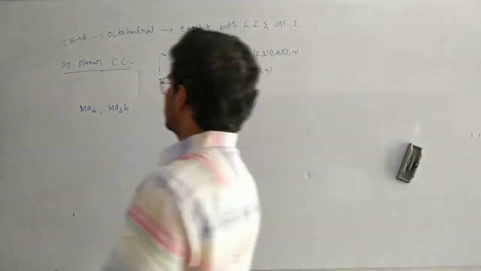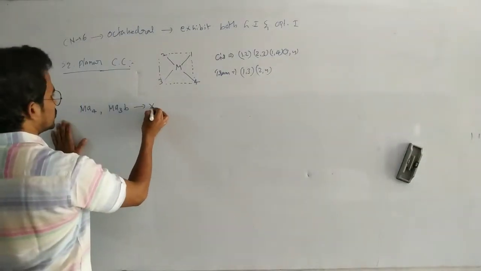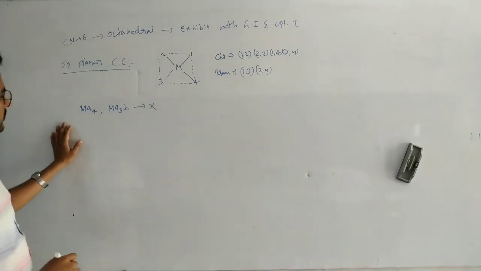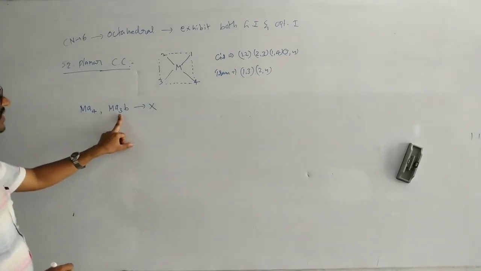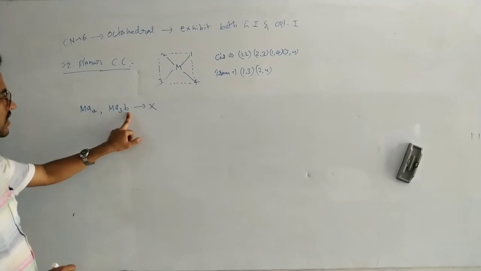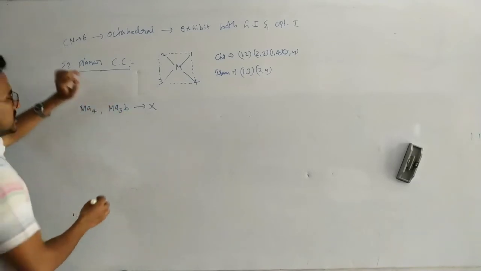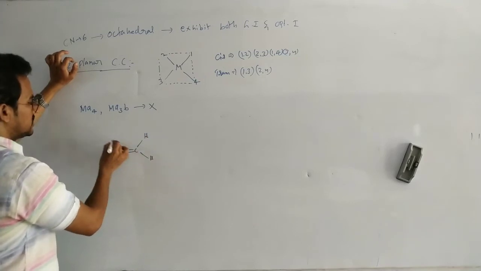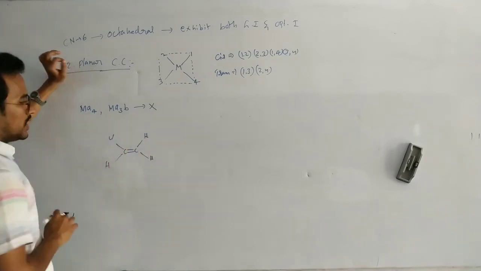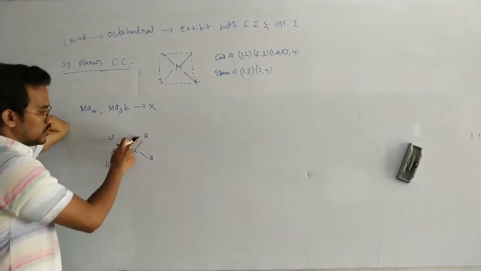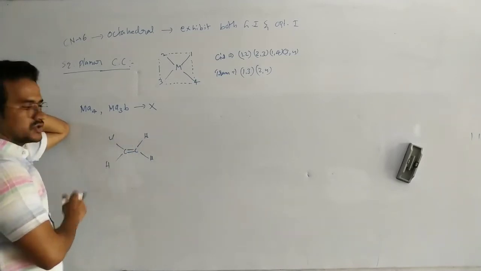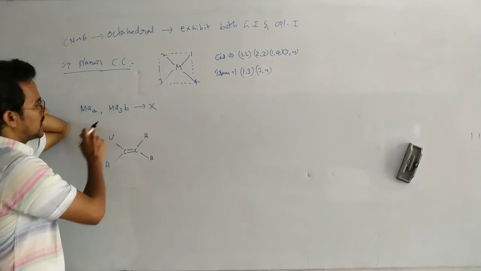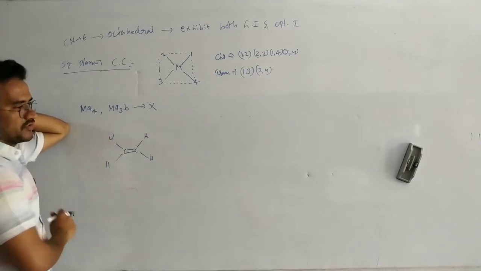This type of complex compound does not exhibit geometrical isomerism because three are similar and one is different. Generally you know that here hydrogen, this is chlorine, hydrogen. This one does not exhibit geometrical isomerism because both are hydrogen. So like that, these complex compounds do not exhibit geometrical isomerism.